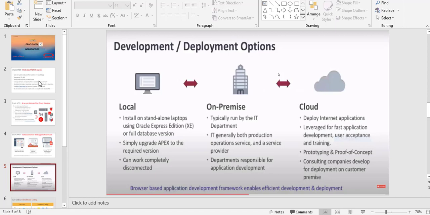The third one is the latest version, the latest technique. You can develop or deploy your application from the cloud, deploying an internet application, cloud prototype or proof of concept. All of this I will explain in the next video tutorial.